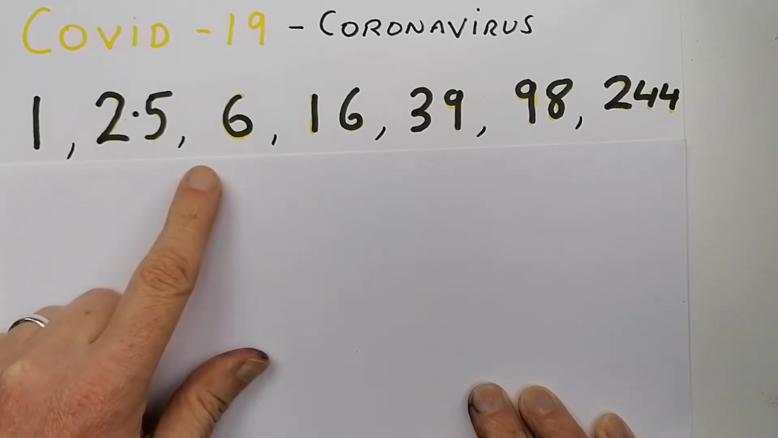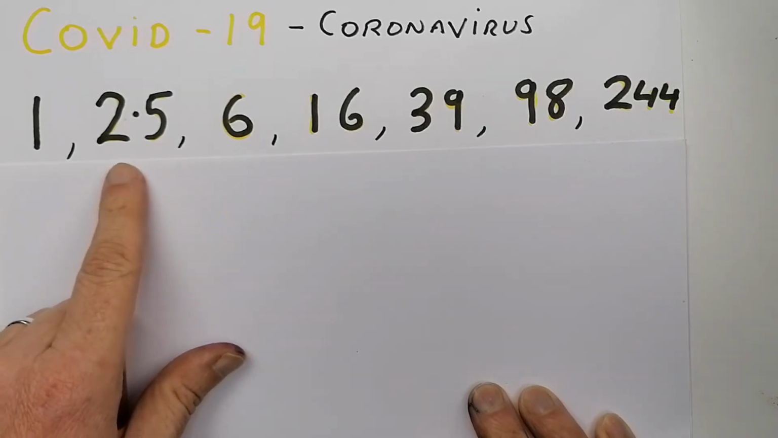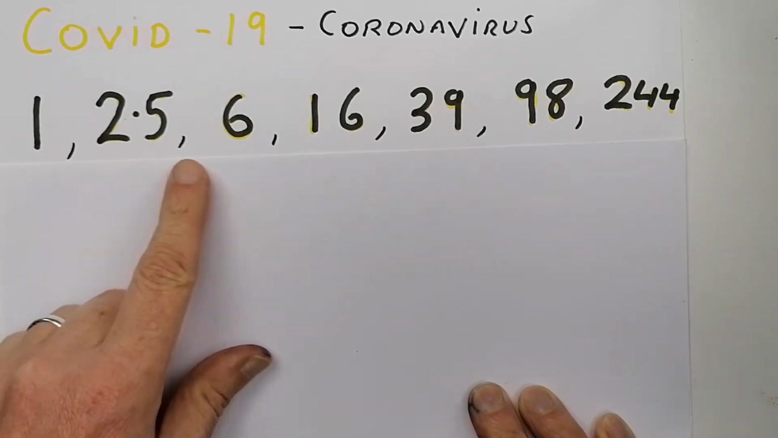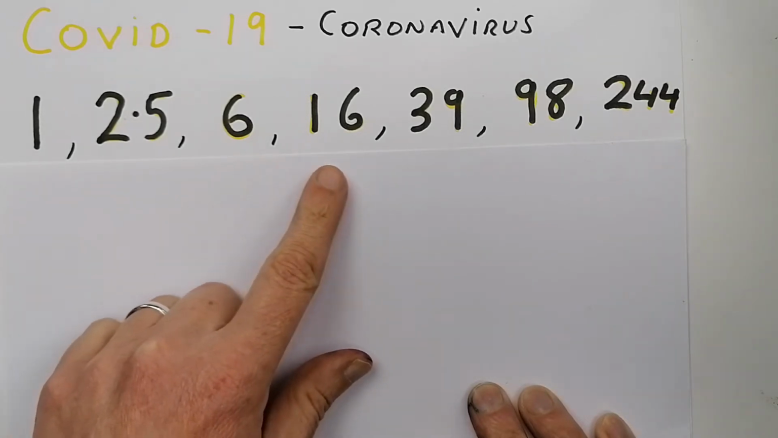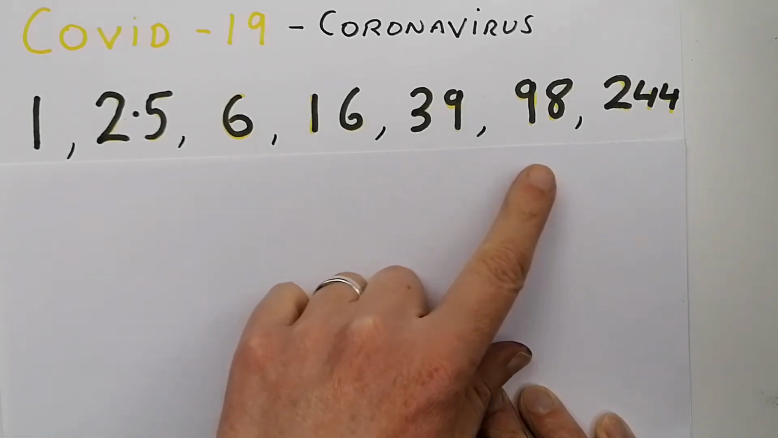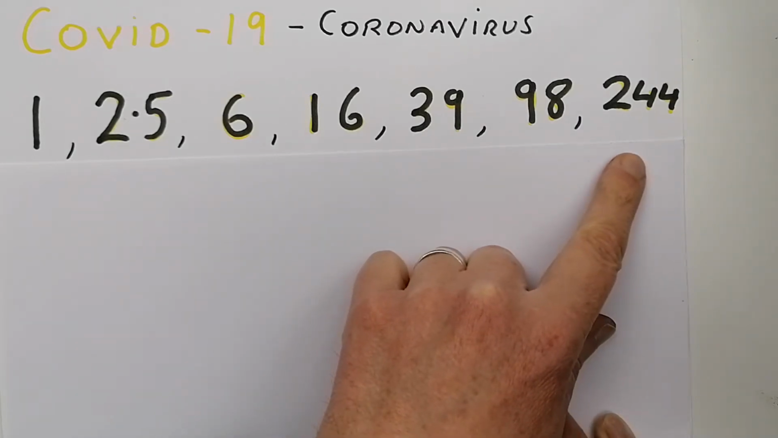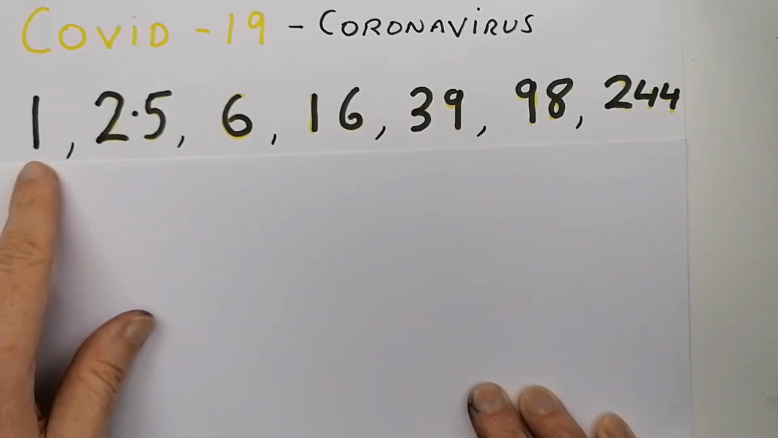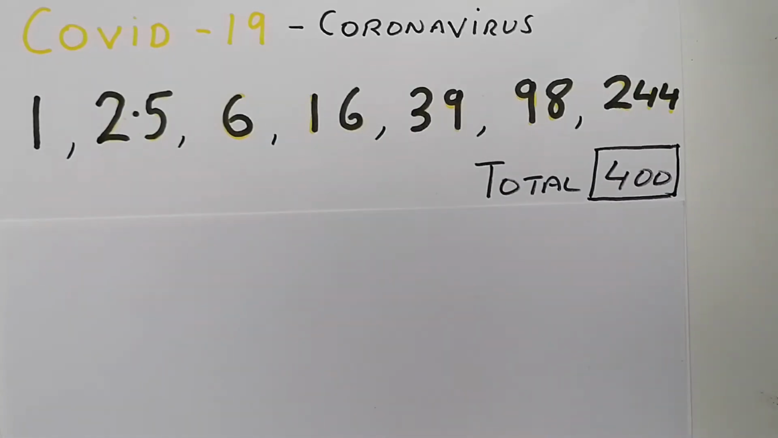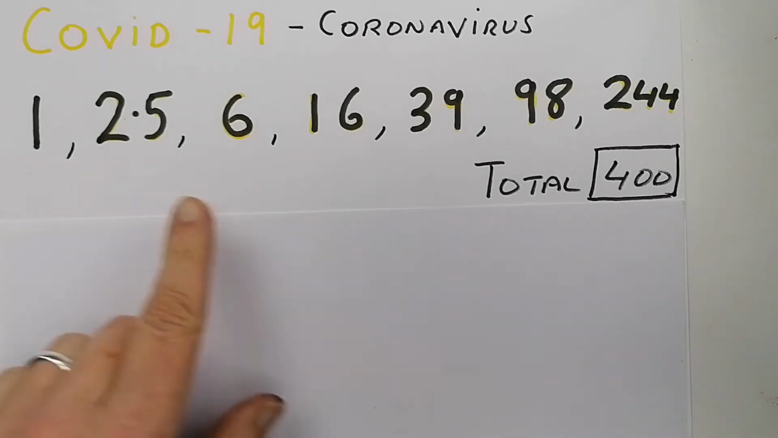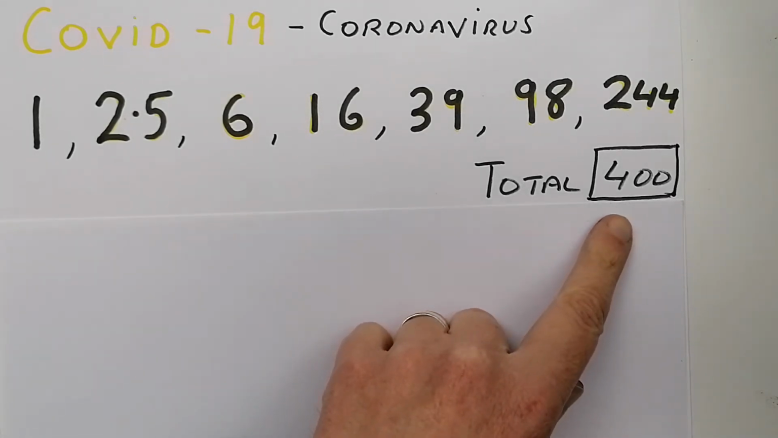So to find out how many people get infected on the 10th day, you multiply the 2.5 by 2.5 again, and you get 6. You multiply that number again by 2.5, and you get 16, 39, 98 and 244. So to find out how many people this one person infected, you must add all these numbers together and you end up getting 400 people. So this one person would end up infecting 400 people.